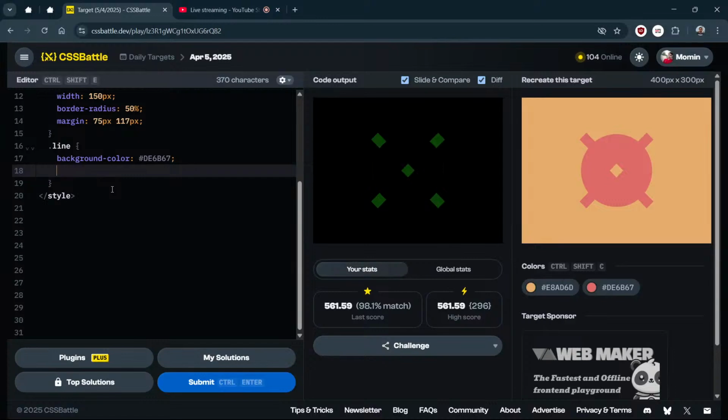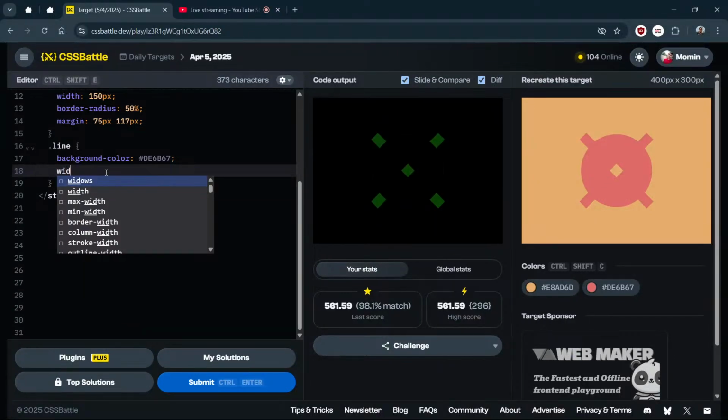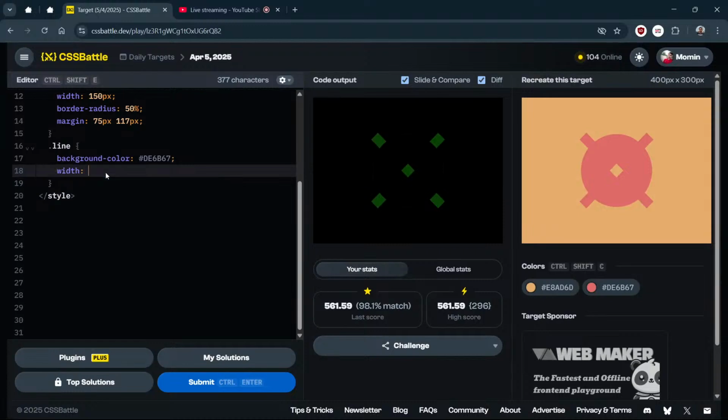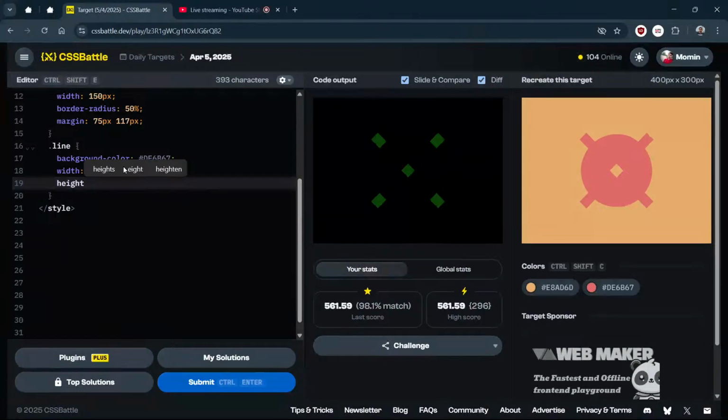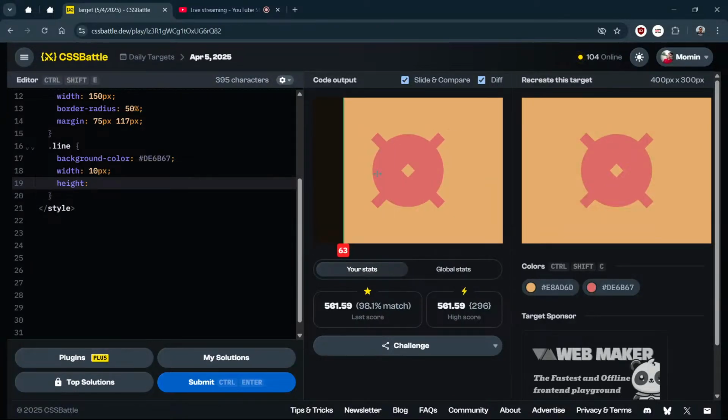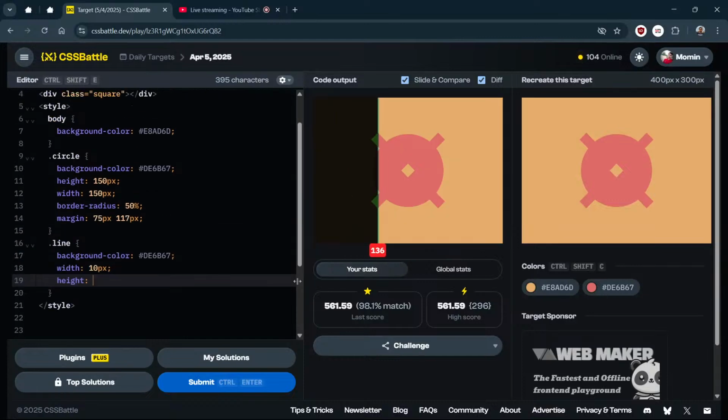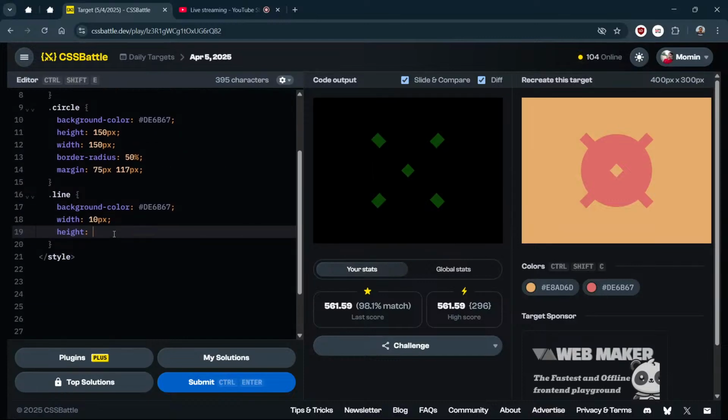Okay, now let's focus on these lines. Let's do the width of this. I assume it is 10 pixels, right? And the height, I can assume it was 150, then it is 20 more, so 190. It is showing somewhere.